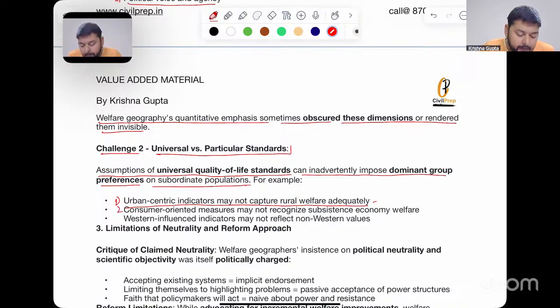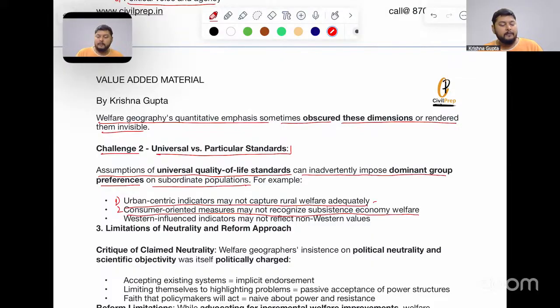Number two, consumer-oriented measures may not recognize subsistence economy welfare. For example, people earning in the service sector, say 1 lakh per month, cannot recognize the system where farmers work over 2 acres of farm and have an income of just 10,000 or 15,000 per month.